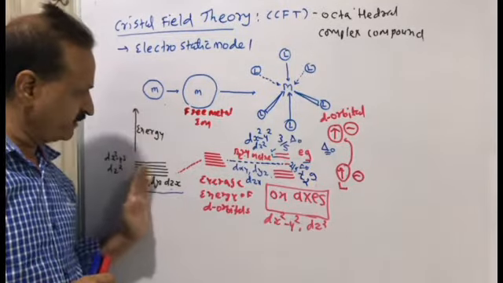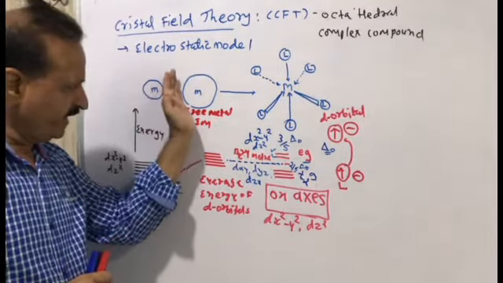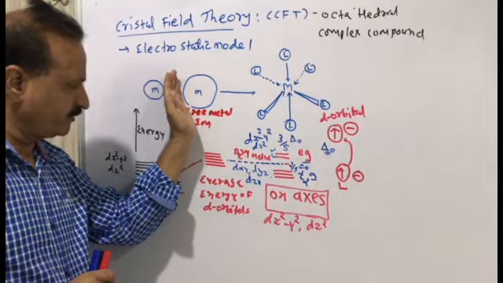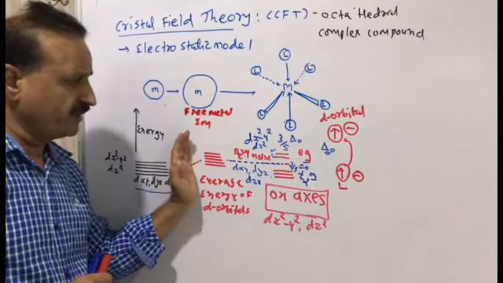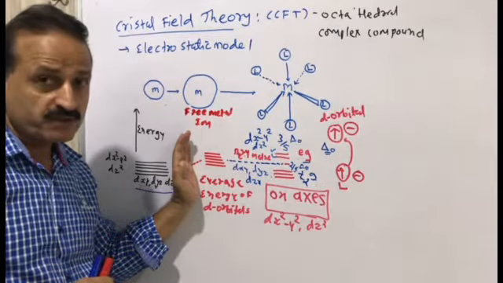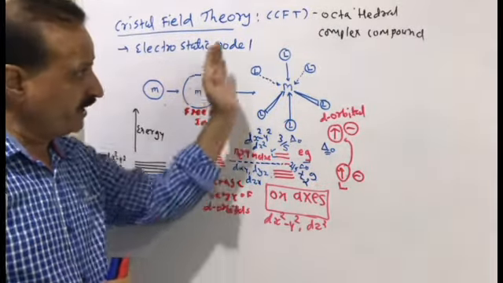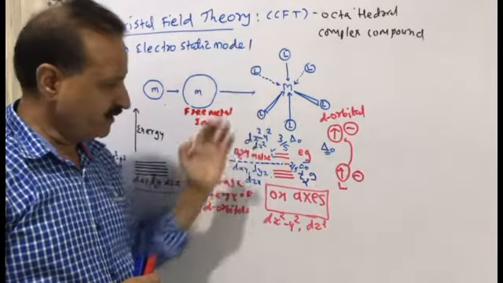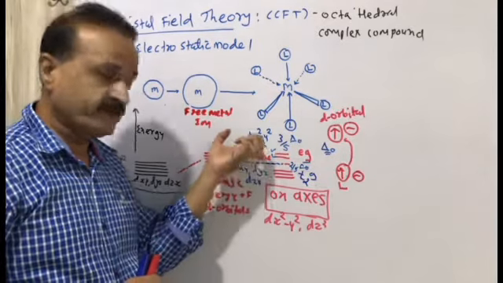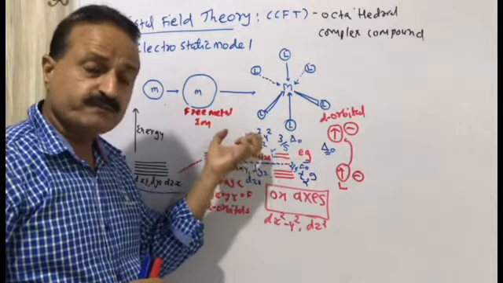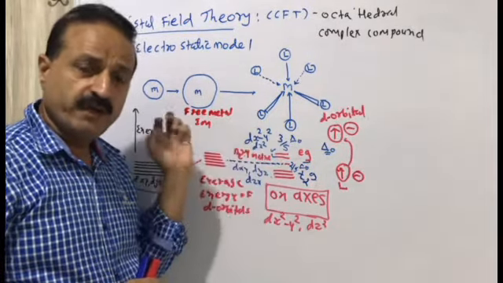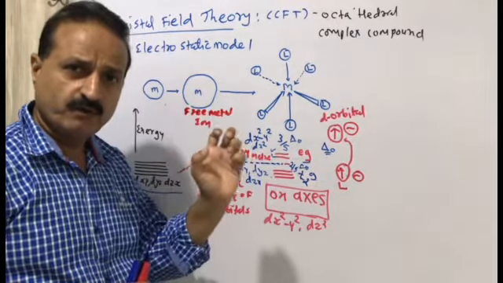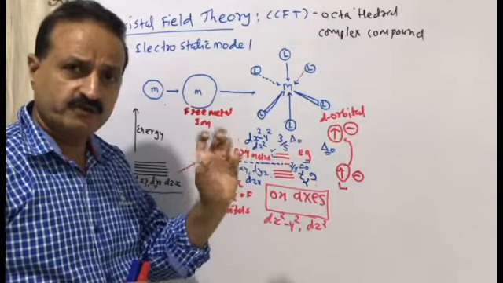With a negative field surrounding the metal, the energy level is also the same. But when the ligands surround it, the d orbitals will split. Why is it split? Because the ligand has electrons, the d orbitals have electrons, both are negative, so repulsion is done.